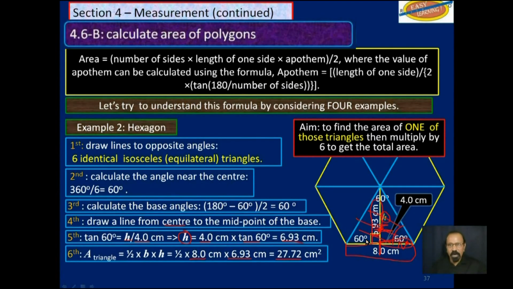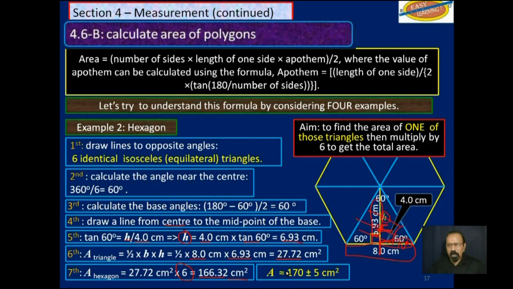That's for one triangle. You multiply by 6 triangles, and you get 166.32 square centimeters. We round that off to 170 plus or minus 5 square centimeters, since that is our uncertain digit based on 2 significant figures.